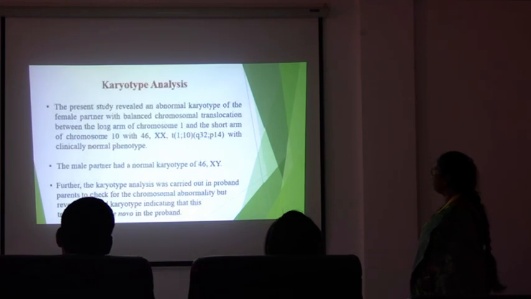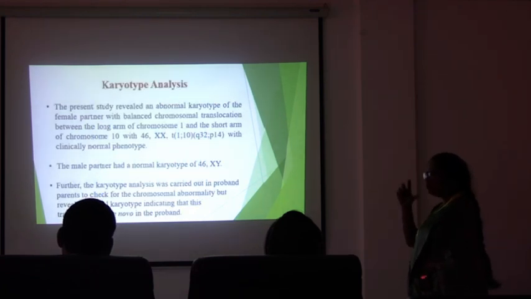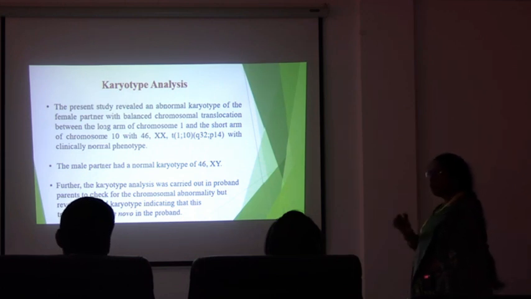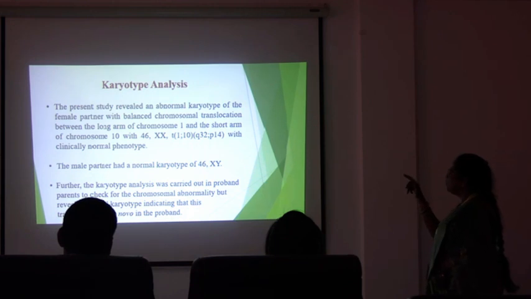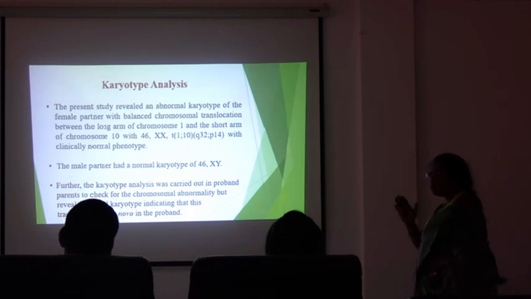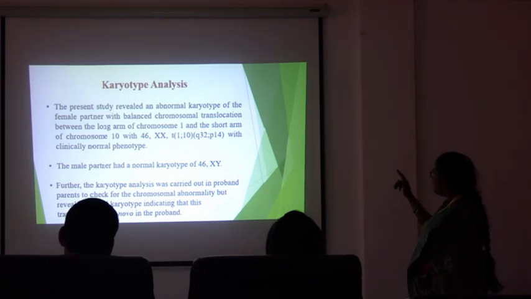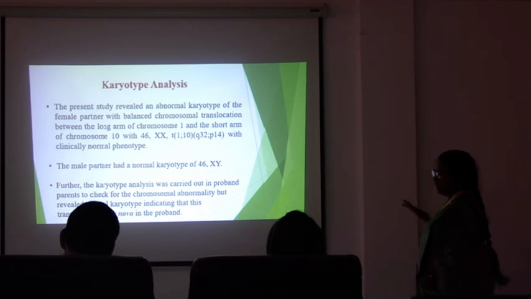Next slide. And when we did the karyotype analysis for both the male and female partner of the couple, the male partner was normal, whereas in the female partner we could see a translocation between chromosomes 1 and 10 at breakpoint positions q32 and p14, with a clinically normal phenotype. The phenotype was normal, whereas the only chromosomal abnormality, that is the translocation, is seen in the female partner. Next slide.